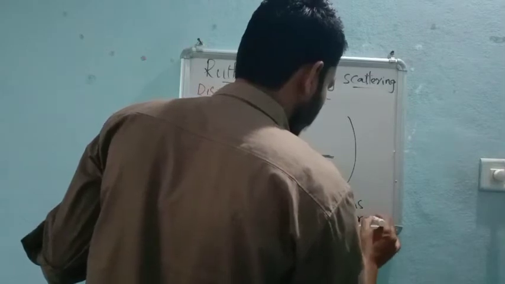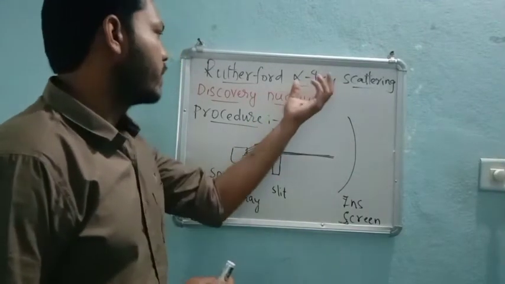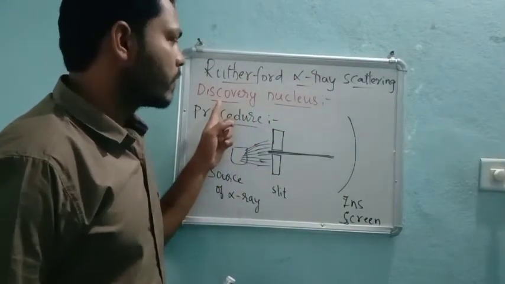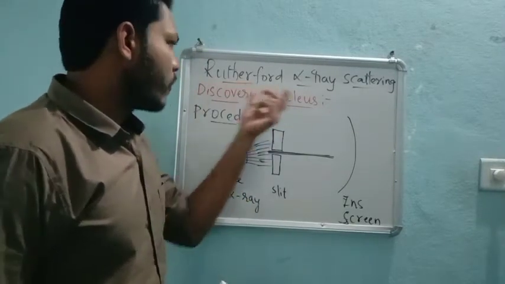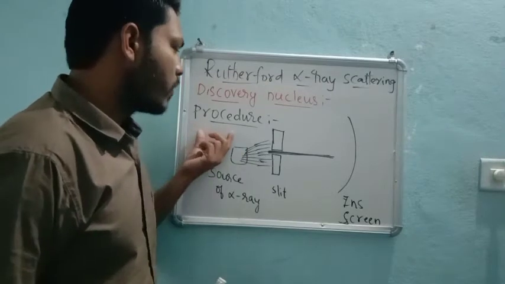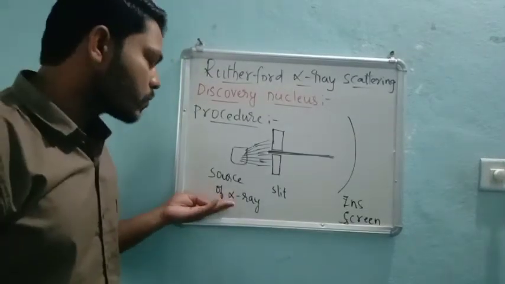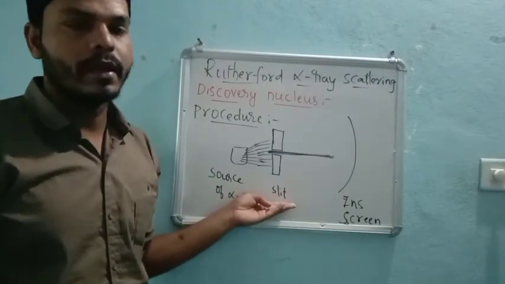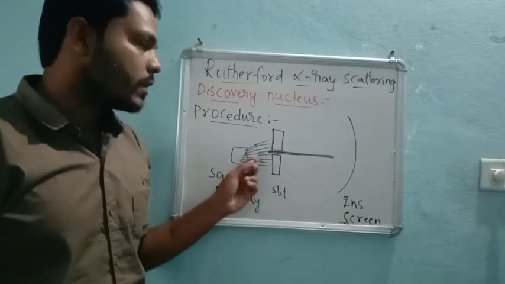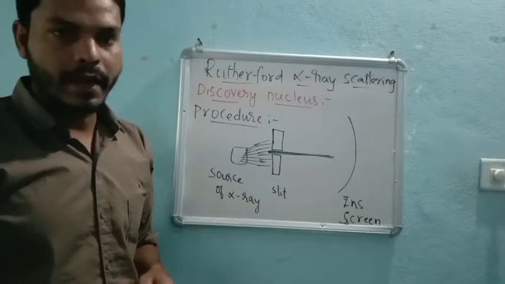First of all, understand what the procedure is. We are going to find the discovery of the nucleus. Rutherford did this experiment, and first we are seeing just the procedure. In the procedure, we have the source of alpha rays, first point. Beside it, there is a slit, which makes the beam of alpha rays travel in a single direction.